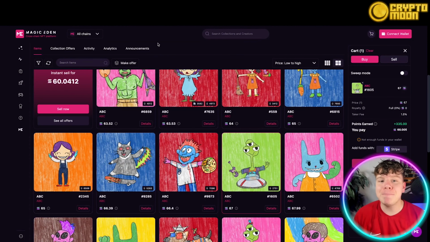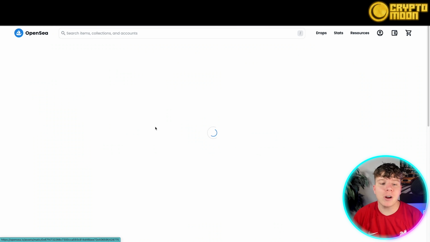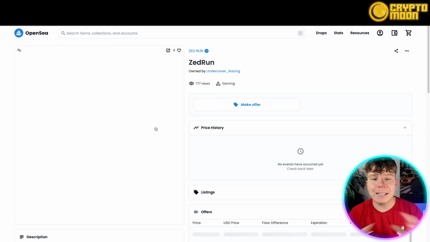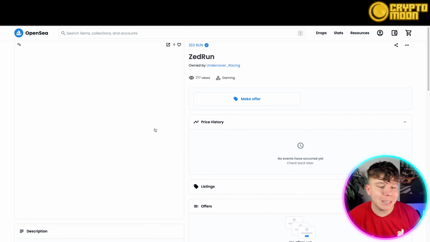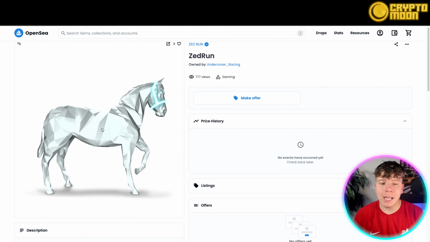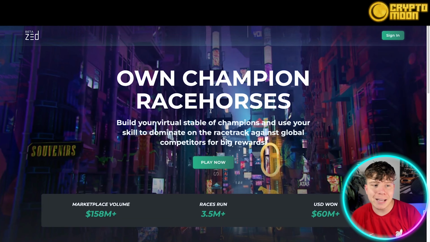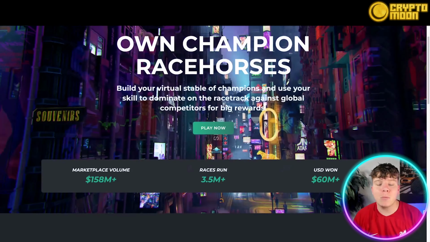Leading on to gaming, there are many NFTs. Let me show you a real cool example. The NFTs of Zed Run are these horses and they are fantastic. I actually have a couple myself. To you it looks like just an image of a horse, but like I said, there's code in between. When you come over to Zed Run and go to sign in, it's going to make you sign in with your NFT.